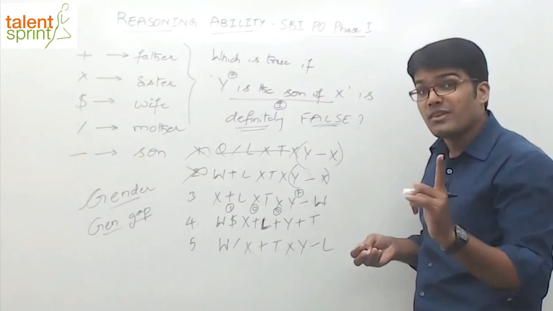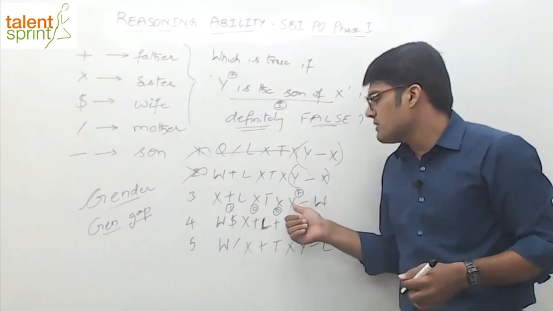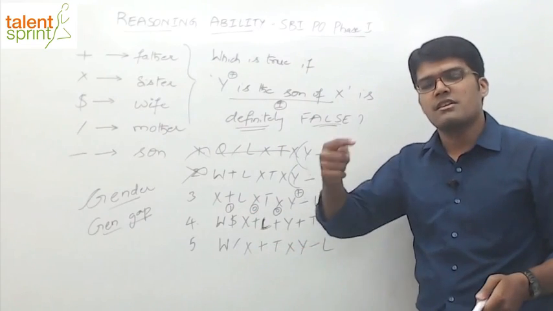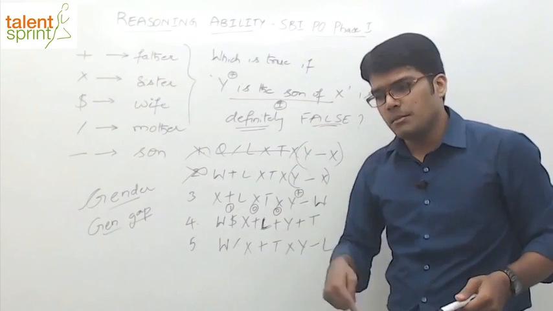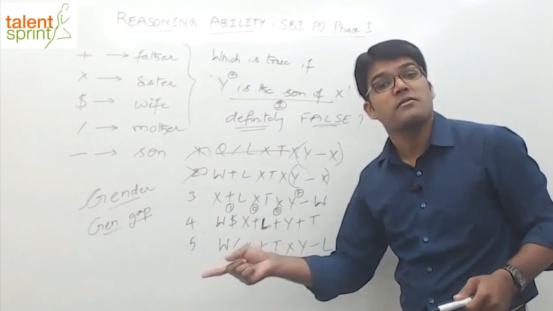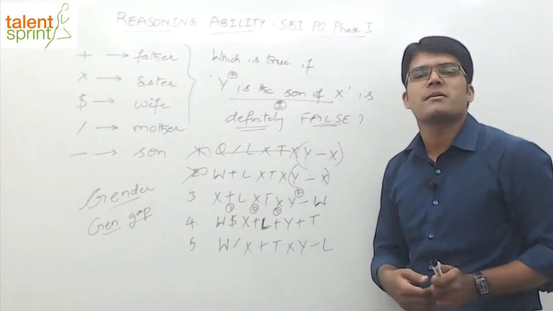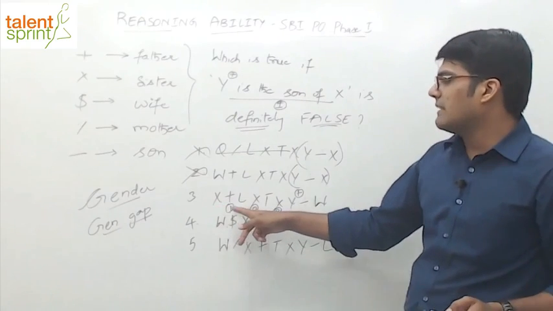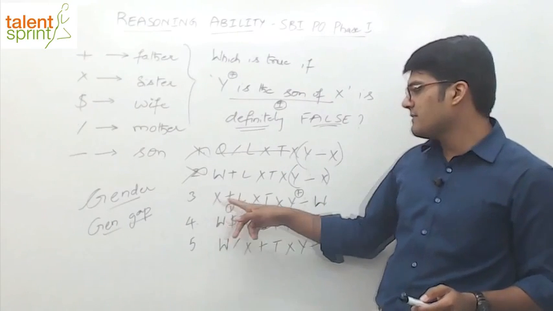Y may be the son of X, but we'll have to verify, because just because the gender and generation gap are satisfied does not mean that it is correct. Because one generation gap and a male person can be your son, can be your son-in-law, can be your nephew. Multiple relationships are possible. So let's try and connect actually. X is the father of L. Plus means father. X is the father of L.